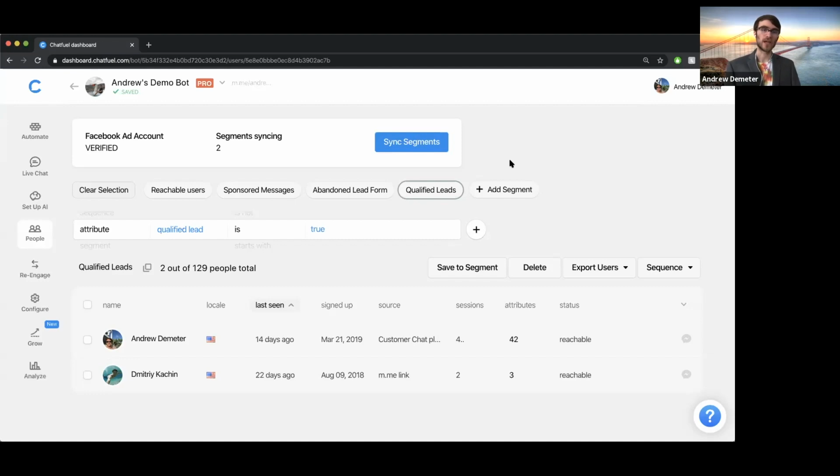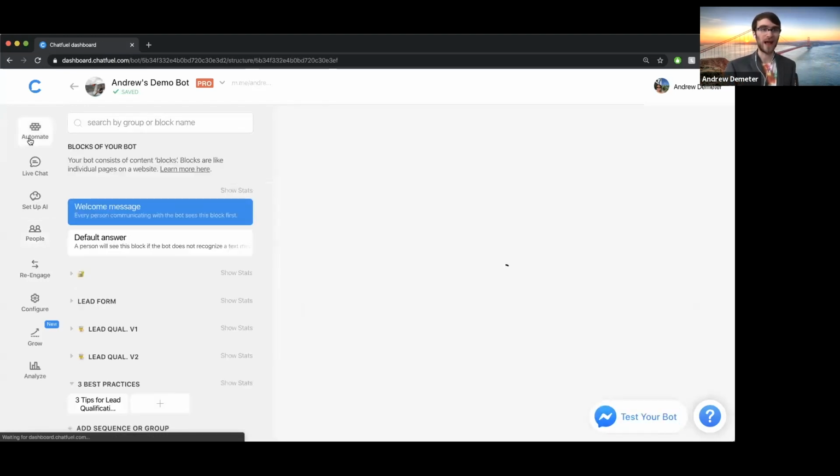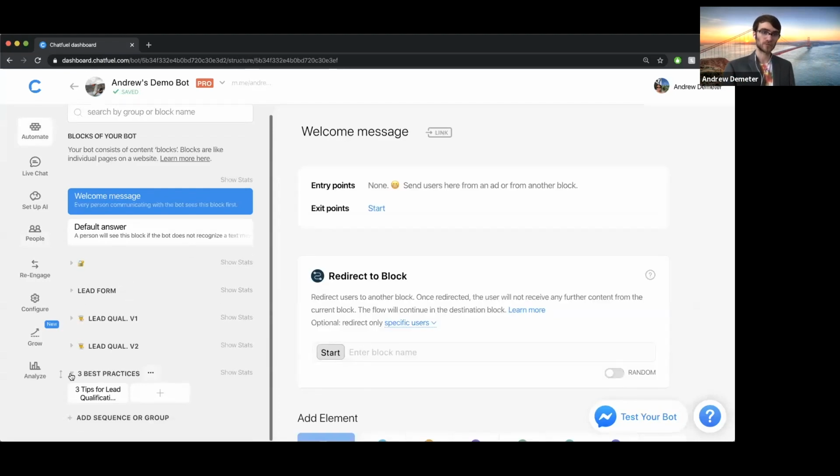But again, it's a great way to take advantage of your qualification instead of just saying, oh, cool, I have all these qualified leads, now let's follow up with them and convert them. You can also run Facebook ads to target new users, new leads who are similar to those existing qualified ones, to help reduce your ad costs and so forth.